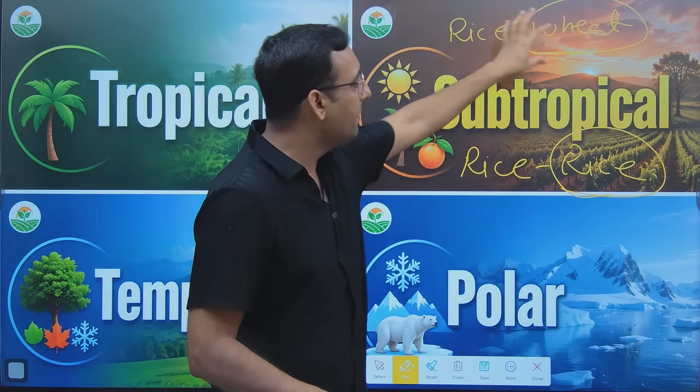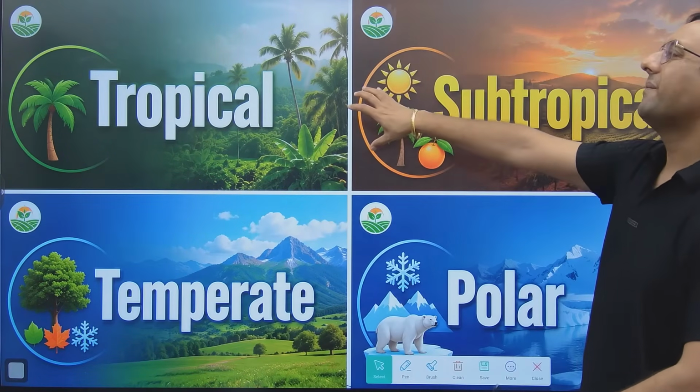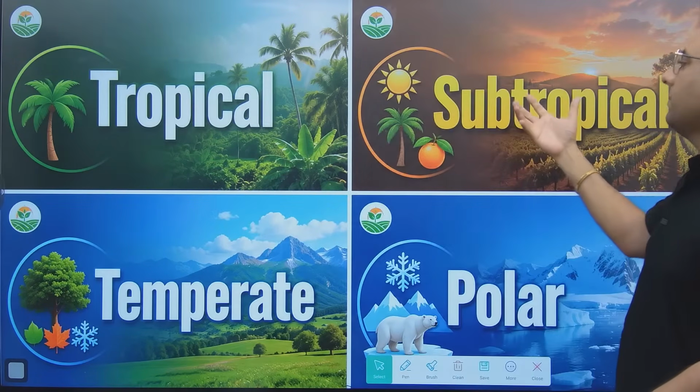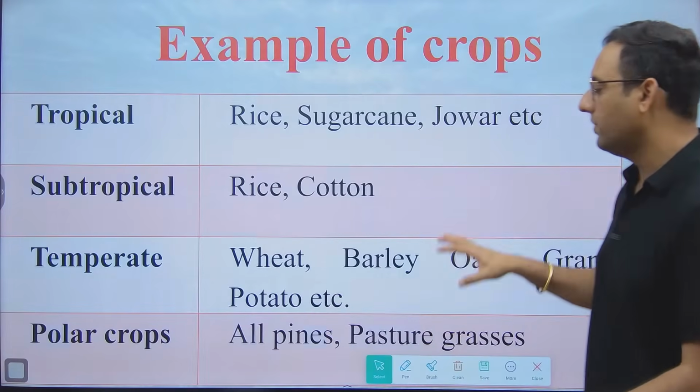So why is the example different, rice and wheat and rice and rice? Just because of climate. So we have various climates. A tropical climate is a hot climate, where there is more vegetation and more rainfall. Subtropical means comparatively less temperature, and temperate, as you can see in the photo, has very little.